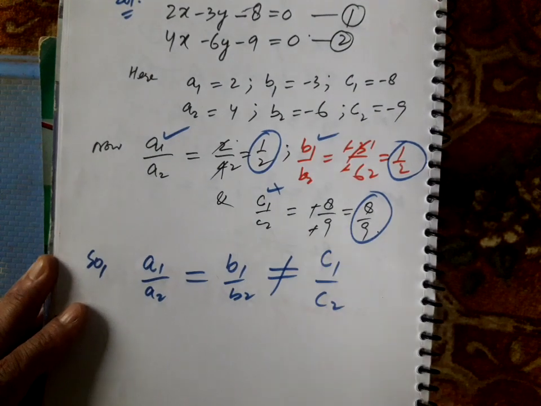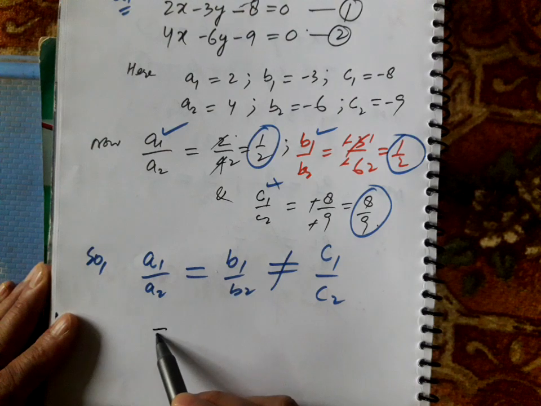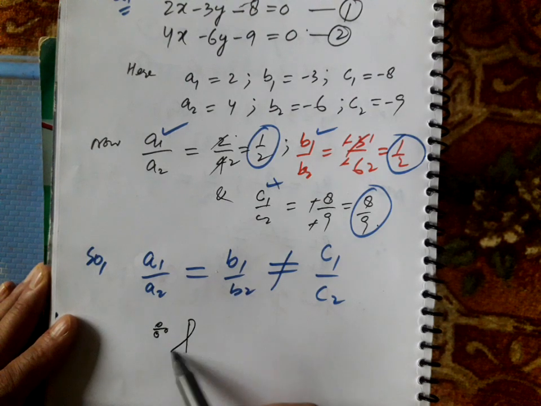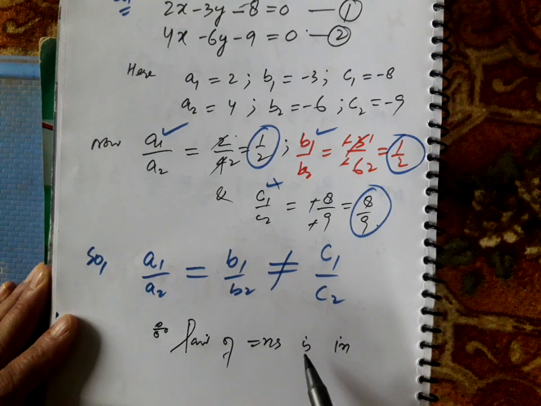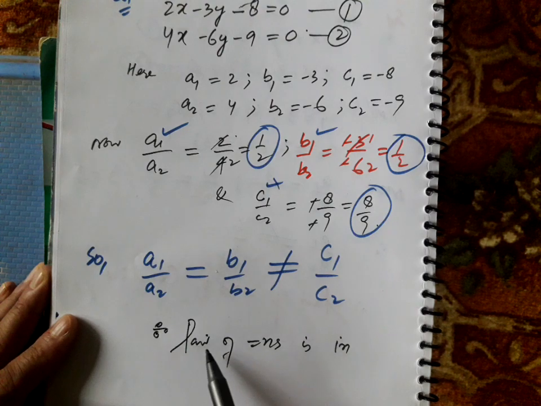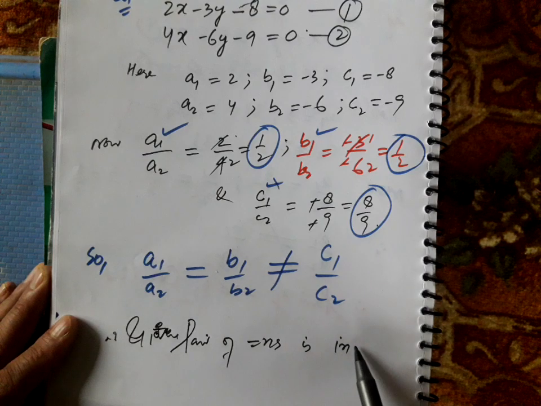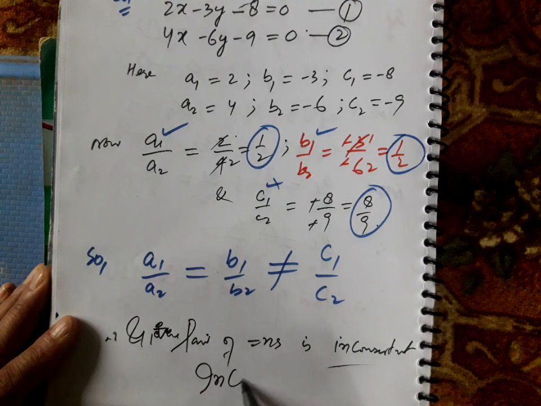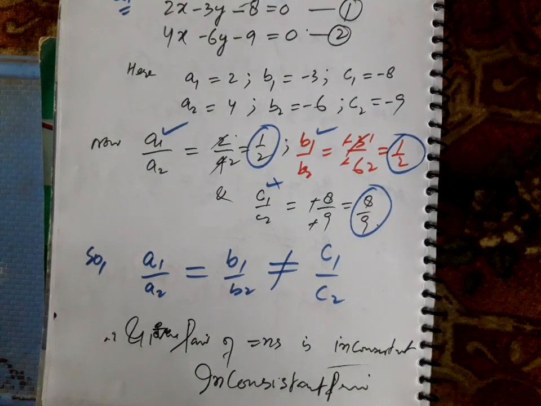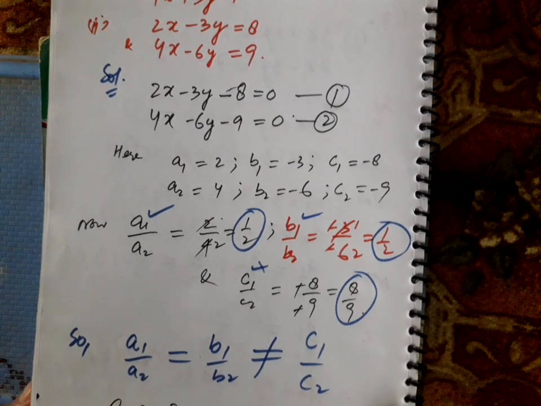So in this case we say that the pair of equations is inconsistent. Therefore the given pair of equations is inconsistent. So it is an inconsistent pair of equations. So in this way we can do it.